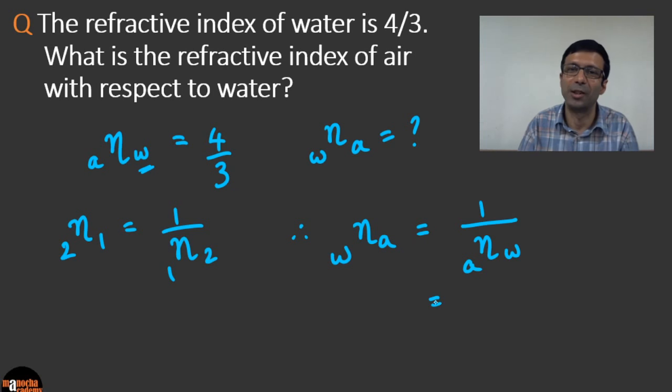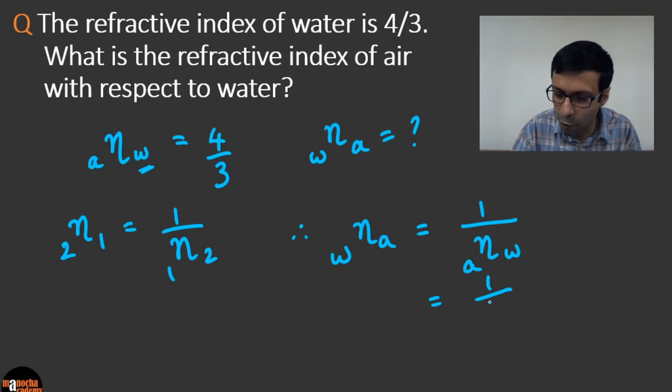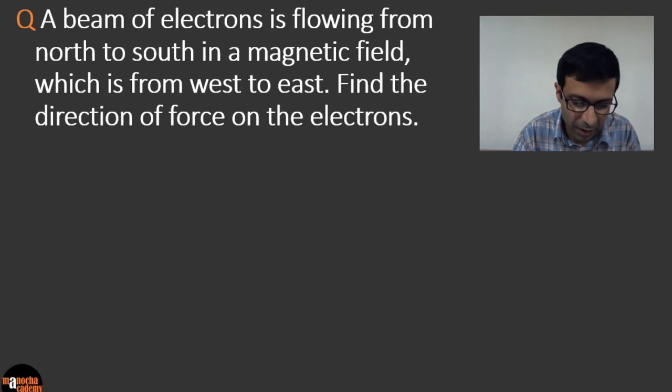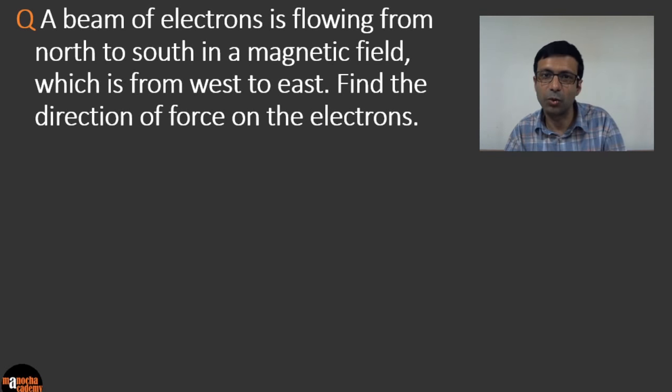So it's basically the reciprocal, right? So it's 1 by 4 by 3, which means the answer is going to be 3 by 4. That's our answer. Okay. So it's going to be the reciprocal of the value. So this one is pretty simple. You just need to apply the main formula. Now let's move ahead to the next question.